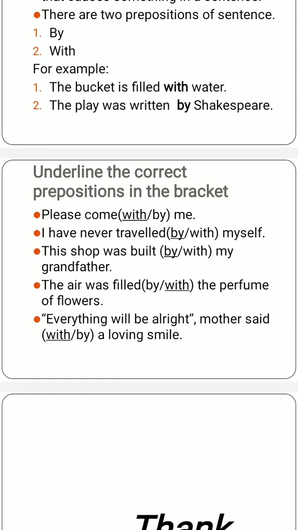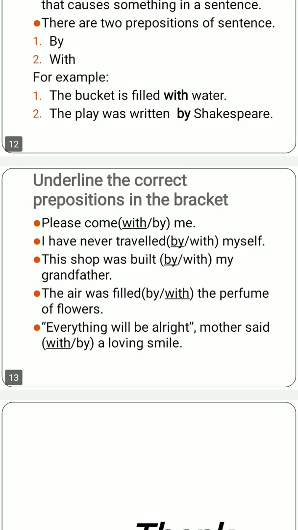Please come with me or by me. मेरे साथ आ जाओ. Whenever you are going with someone, whenever two persons are moving together, we always use the word with. I have never traveled dash myself. There are two words, by and with. I have never traveled with myself. मैंने अपने साथ कभी ट्रैवल नहीं किया है. आप अपने साथ ट्रैवल कैसे करोगे? आप तो अपने आप ही ट्रैवल करते हो ना. So I have never traveled by myself means मैंने कभी अकेले ट्रैवल नहीं किया है. So we use the word by.